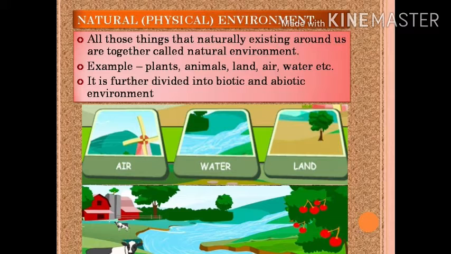Now this natural environment is further divided into biotic and abiotic environment. You can also see here in the picture we have air, water, land which are natural environments.